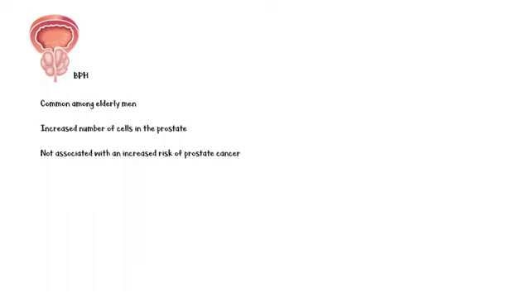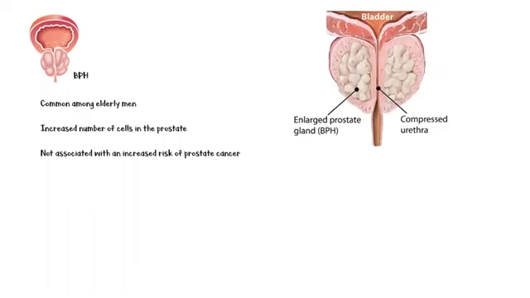Benign prostatic hyperplasia, or BPH, is a common condition among older men. It is characterized by increased number of cells in the prostate. It is a completely benign condition and is not associated with an increased risk of prostate cancer. With progression of the disease, multiple hyperplastic nodules develop around the prostate, leading to compression on the prostatic urethra, which impairs the flow of urine.